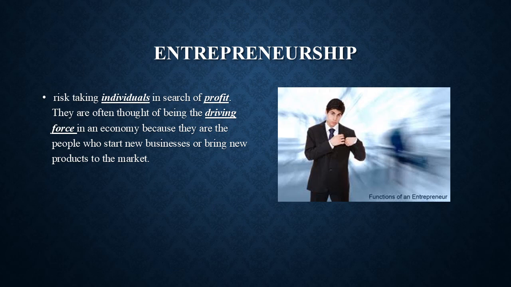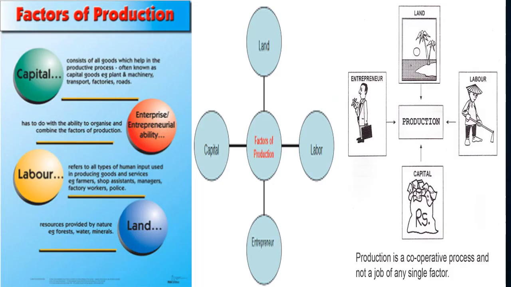Up to there, we have learned about the 4 factors of production, which include land, capital, labor, and entrepreneurship. In this slide, you are able to see the factor of production, that is capital, which consists of goods which help in the productive process. These are also known as the capital goods, e.g. plant, machinery, transport, factories, roads, among others.